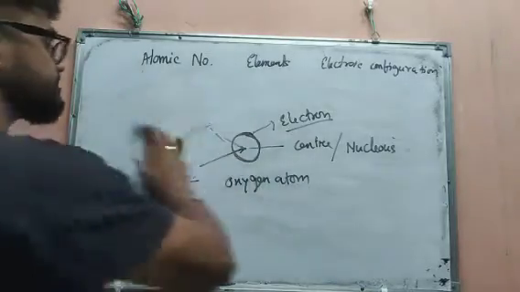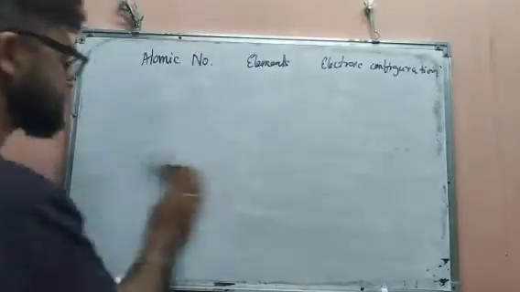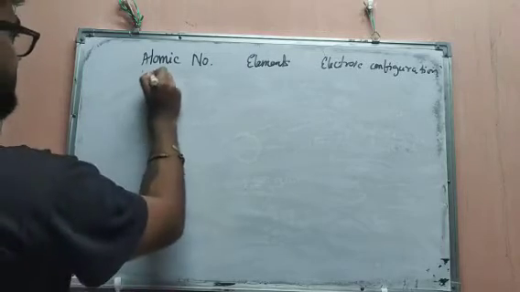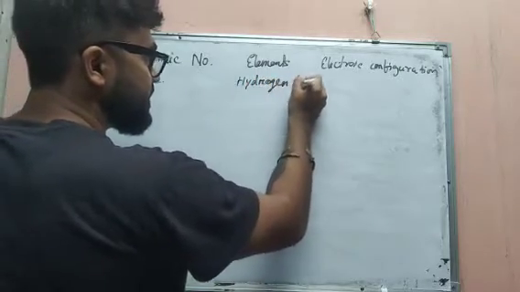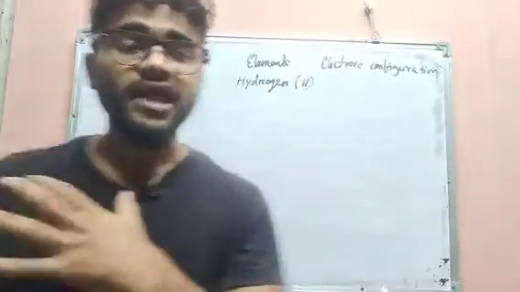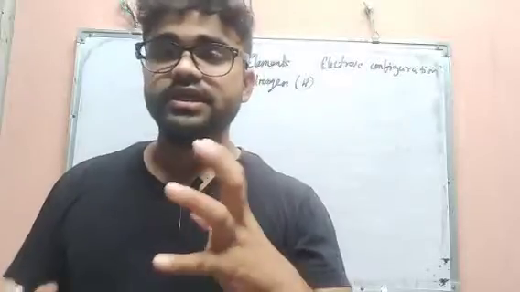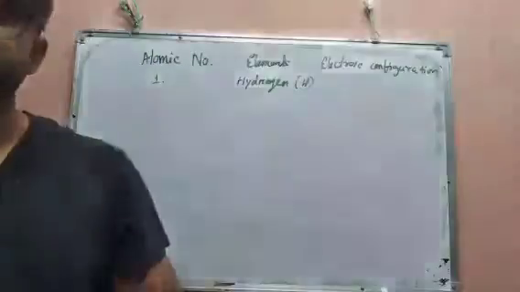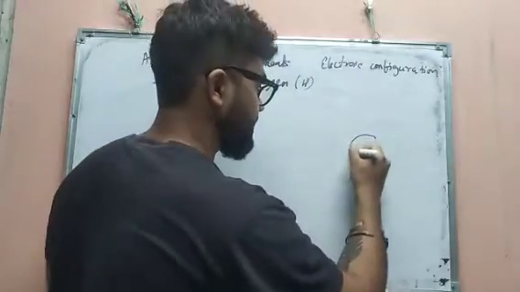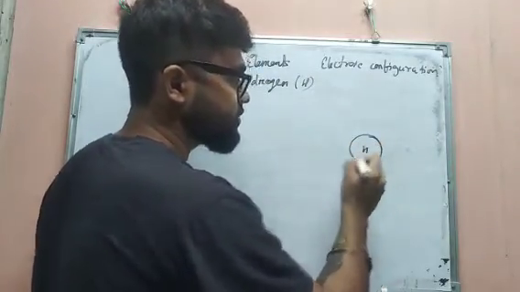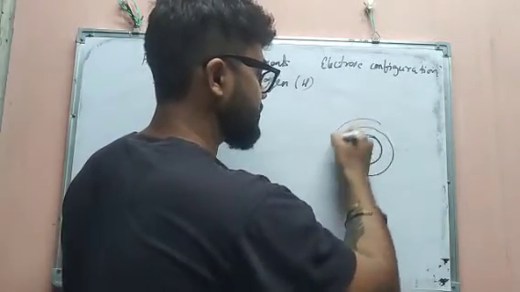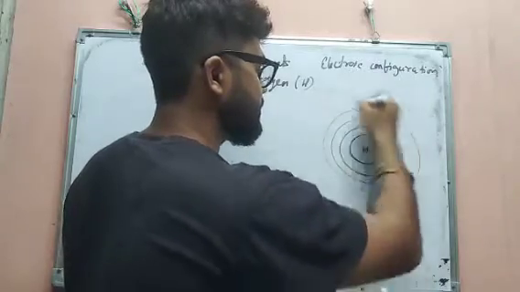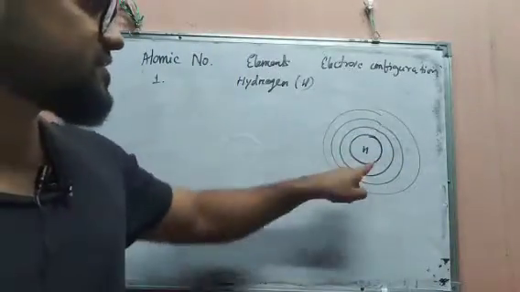Okay, so for the first one, hydrogen, the atomic number is 1, and it is denoted by H. Okay, and the electron lies in the atom in an orbit, or in a cell. Suppose this is the hydrogen atom, so there is an orbit. Here it is one orbit, there will be a second orbit, a third, and a fourth. The first orbit is considered a cell or orbit.